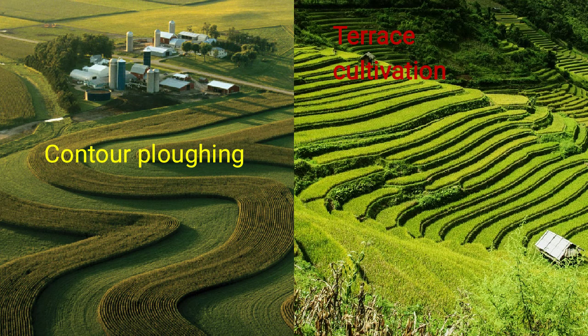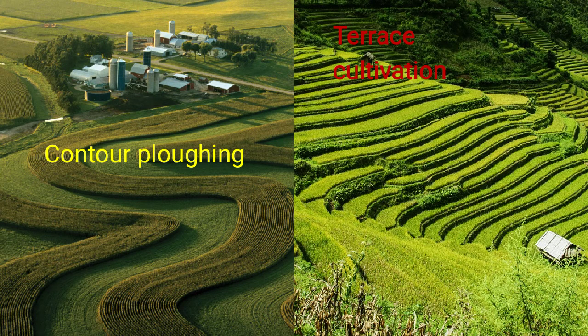What happens because of this? It decelerates the flow of water down the slope. This is called contour ploughing. And in the second picture we can see terrace cultivation. In terrace cultivation, steps are cut out on the slopes, making terraces, and terrace cultivation restricts erosion. Western and central Himalayas have well developed terrace farming. It is mainly utilized for the cultivation of rice.